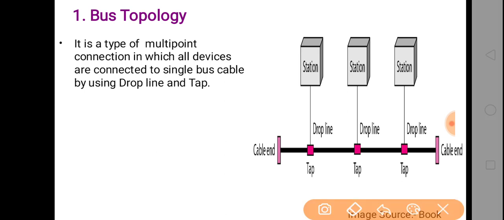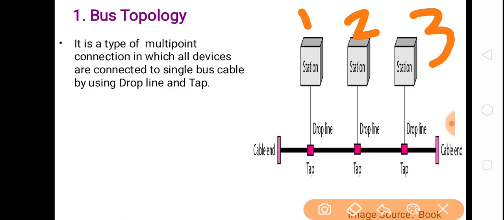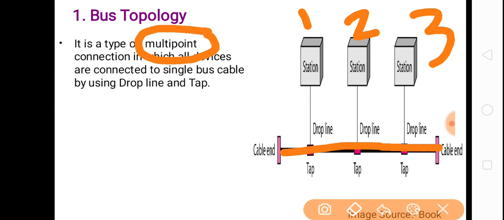As shown in the diagram, these are three devices: device 1, device 2 and device 3. These three devices are connected to a single bus cable. That's why it is called bus topology, and it is a type of multi-point connection. What is meant by multi-point connection? When multiple devices are connected to a single point, it is called a multi-point connection.